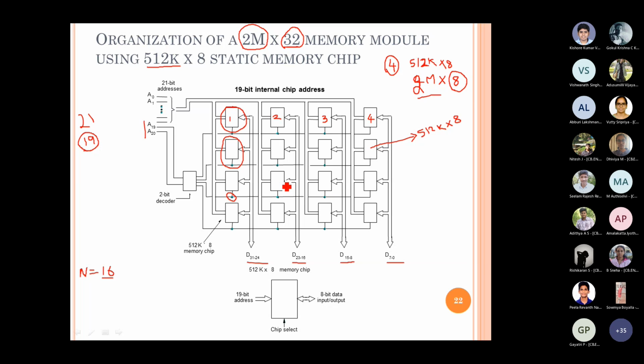So we have to find out from the given capacity and word size, with the available memory capacity and word size, how many chips are required and how we map the address bits. Once we are done with that, the required memory size is ready, even if it is not available.